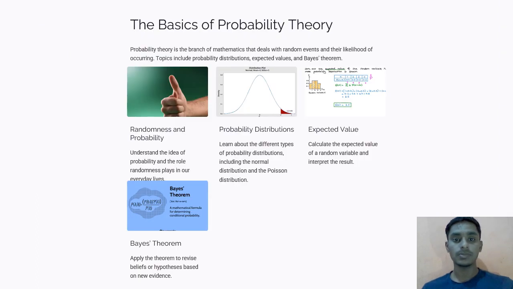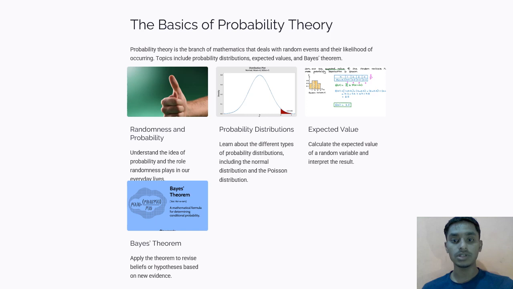Next is the basics of probability theory. Probability theory is the branch of mathematics that deals with random events and their likelihood of occurring. Topics include probability distribution and expected values. So randomness of probability, probability distribution, expected value and the Bayes theorem will be included. Randomness means understanding the idea of probability and the role randomness plays in our everyday lives.